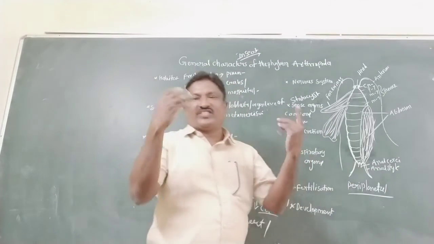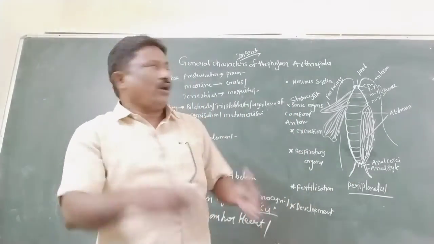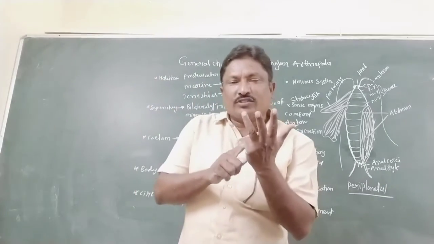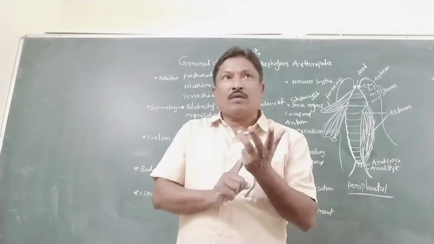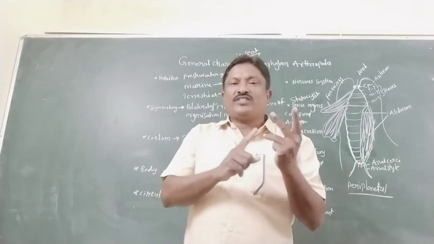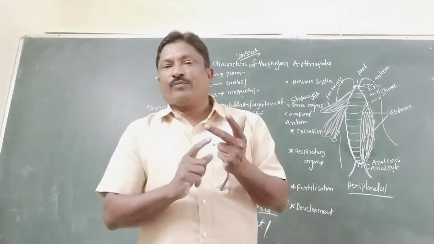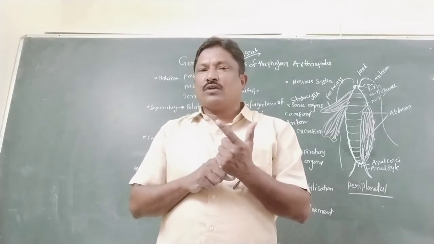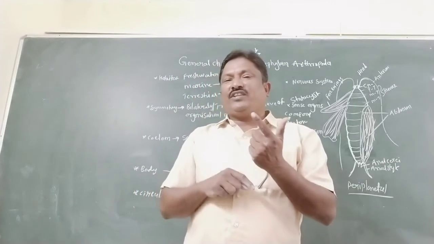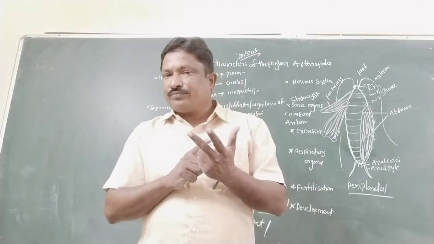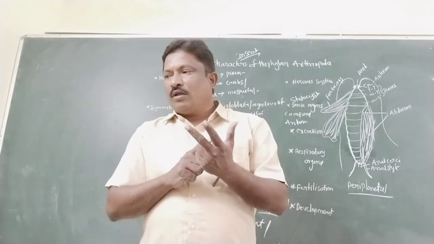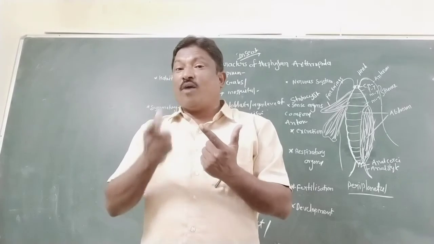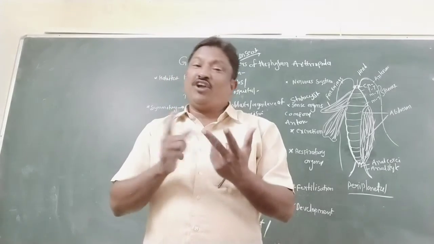So how many types of excretory organs are there? In the arthropod, excretory organs are Malpighian tubules. We are already well aware of Malpighian tubules. They are present in Periplaneta americana, the cockroach. Next is the coxal gland. This coxal gland is present in Palamnaeus and Aranea.